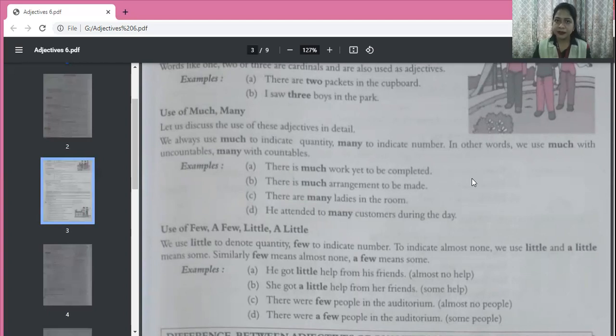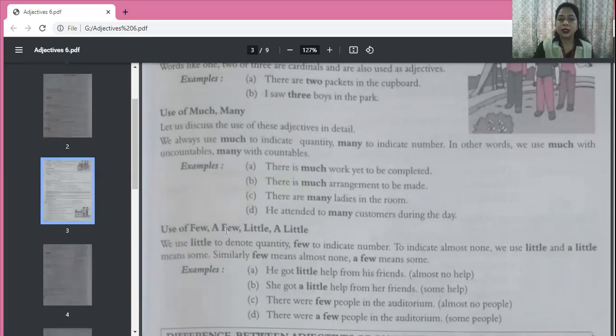Okay. Now one more thing, much and many both refer to more in number or more in quantity. Okay. Suppose you organized a party. If only 4 people came to your party, then you will say only a few people came. If 100 people came to your party, you would say many people came to my party. So much also stands for more in quantity and many stands for more in number.